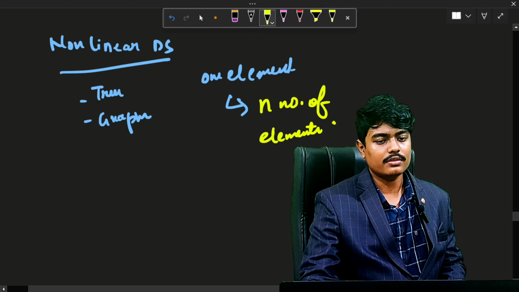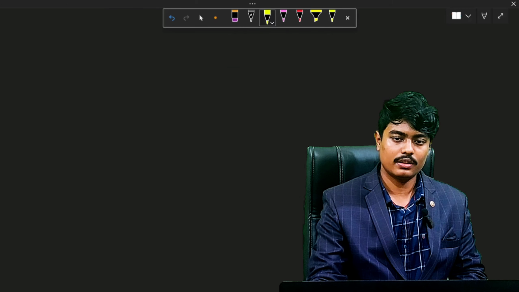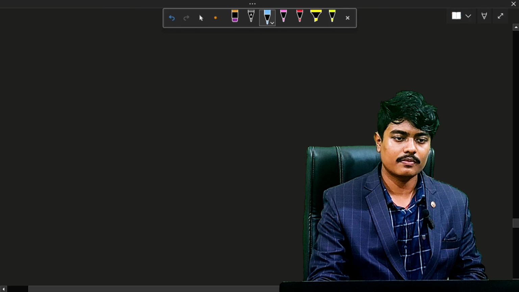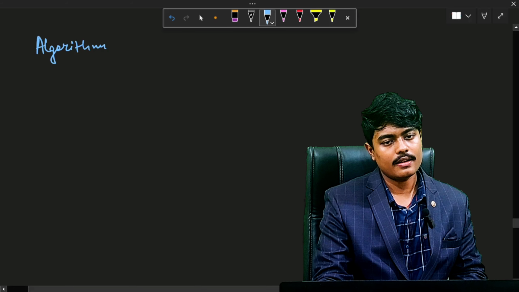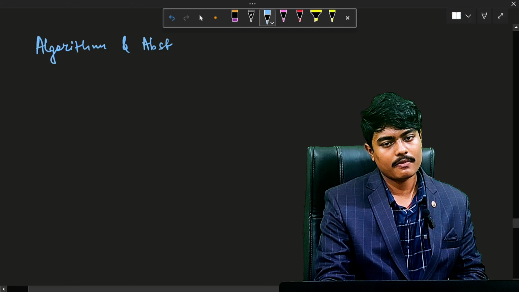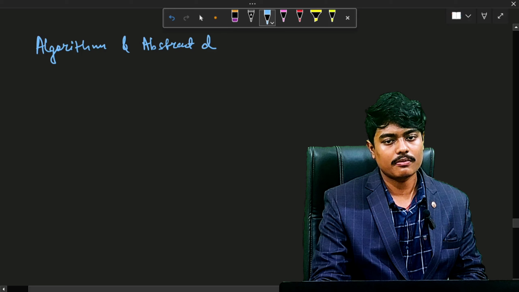In this example, the elements are arranged in a random manner, a random arrangement, and thus the arrangement differs for different kinds of data structures. Like we can talk about algorithms and abstract data types.